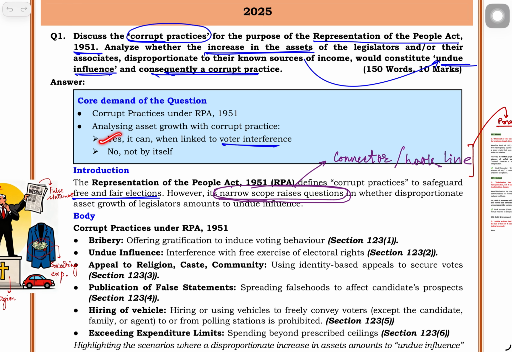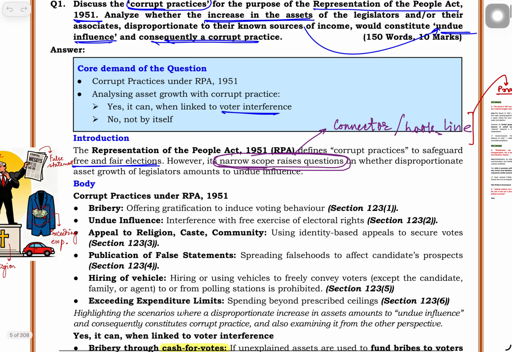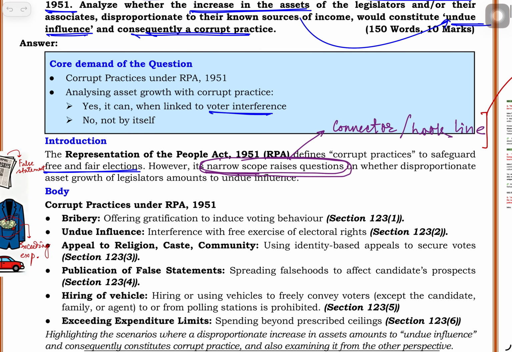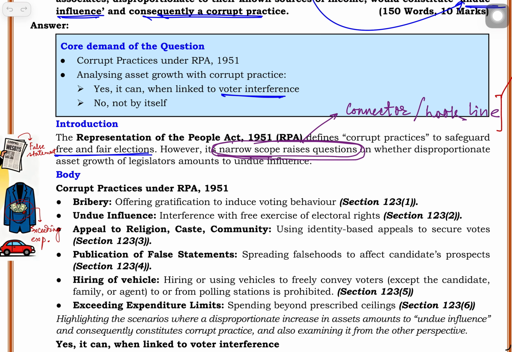So this is how we have to analyze, under two broad headings. Yes, it is influencing voters, so it will be a corrupt practice. No, a mere increase in assets will not necessarily come under RPA 1951. It may come under another act. Now let's see how the introduction has been given in the model answer.